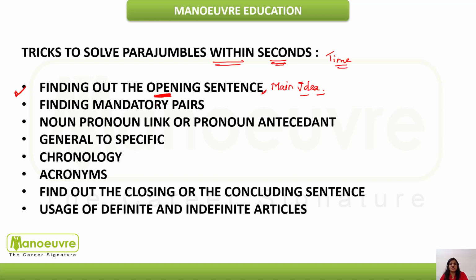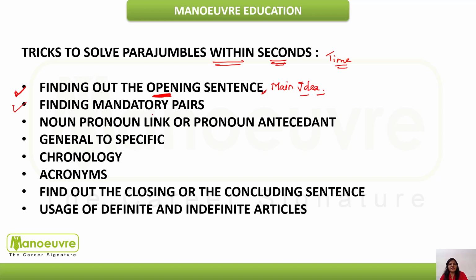And one more thing, when you are reading a paragraph, you definitely want to know what the paragraph is talking about, what the author wants to convey through the paragraph, what the topic is, what the theme of the paragraph is. So definitely the first thing you will get is the opening sentence, and this opening sentence will always have the complete meaning of the whole content.